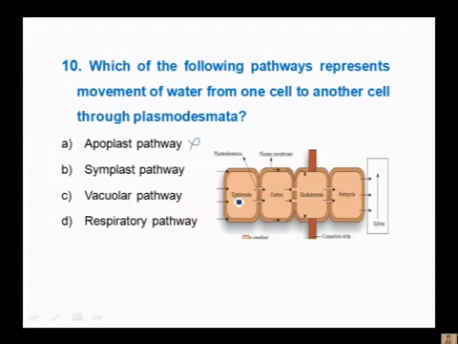Vacuolar pathway is not a correct answer, and here it is not related to any respiration. So, it is not a respiratory pathway, and the right option here is symplast pathway, through living component, cell to cell, through the connection between two cells, there are plasmodesmatal connections through which that transport takes place, and this kind of transport is called as symplast pathway through which the molecules move. So, the right option here is symplast pathway. B is the correct option.